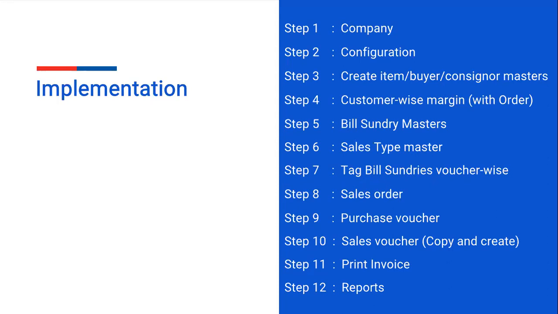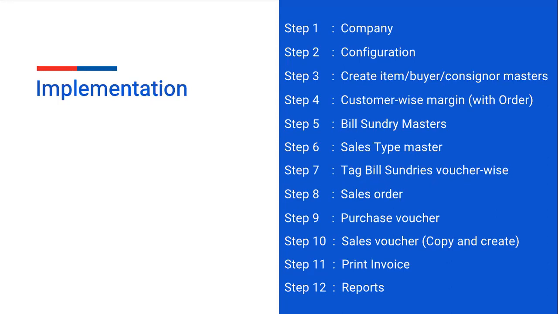Step 7, tag bill sundry voucher-wise. You have to tag bill sundry voucher-wise. Step 8, sale order. You have to pass a sale order through whom the product order has been generated. You have to pass the sales order on the basis of that. Step 9, purchase voucher. To whom you are purchasing the goods, you have to pass the purchase voucher for that. Step 10, sale voucher, copy and generate.